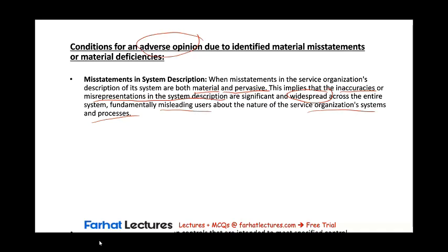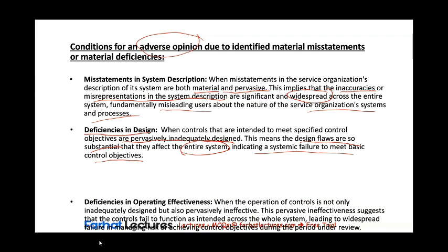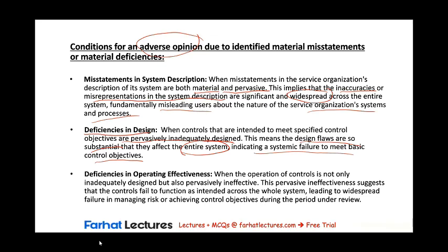The second reason for issuing an adverse opinion is because of deficiencies in design that are both material and pervasive. They are pervasively inadequately designed, meaning that the design flaws are so substantial that they affect the entire system. They are not only confined to one aspect, but affect the entire system, indicating a system failure to meet basic control objectives.